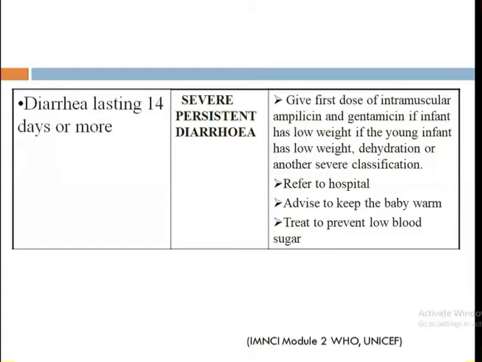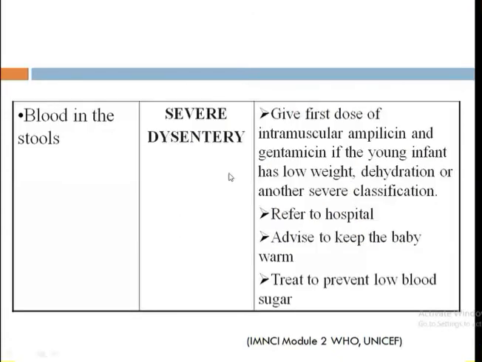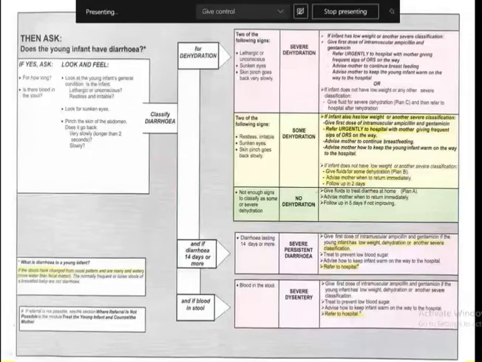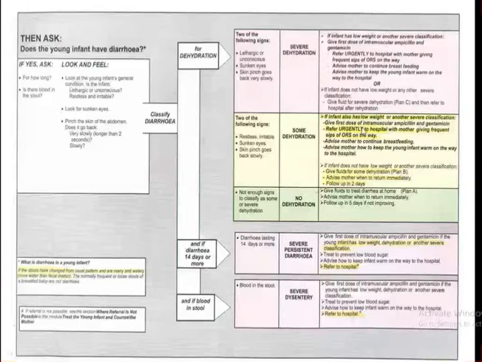And if there is blood in the stools, that is severe dysentery, so we have to give the first dose of ampicillin and gentamicin if there is any other severe classification as well. If not, refer to hospital. Advise to keep the baby warm, treat to prevent low blood sugar. So this is quite similar in both. This is how the chart looks, and it is provided to all the health centers, and they just have to follow this. What to ask, what to look for, everything is given. Then classification, treatment, and what is diarrhea in young infant. Even the definitions are given.